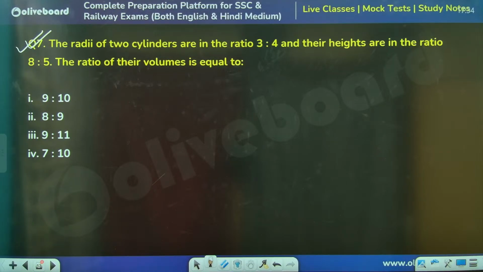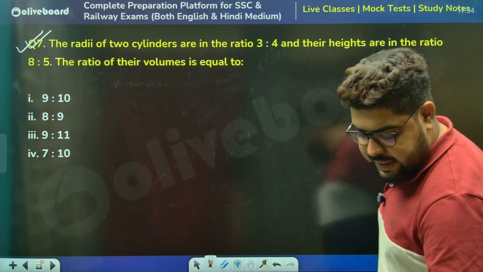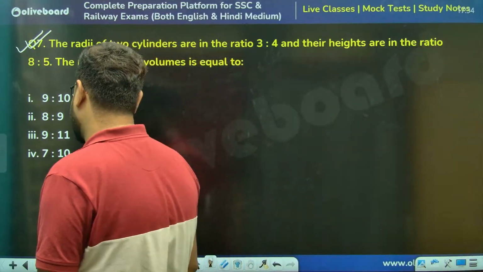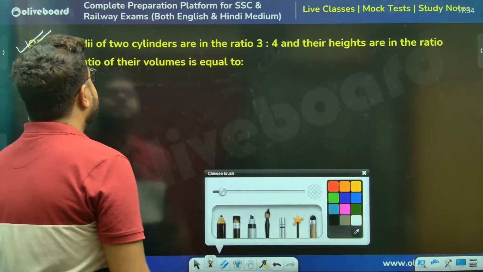Okay, sir. 9:10. I got answer from Arghamita. Arghamita is saying 9:10. Bhavna is also saying A. Reena is also saying A. Satya is also saying A. Okay. Let's see.